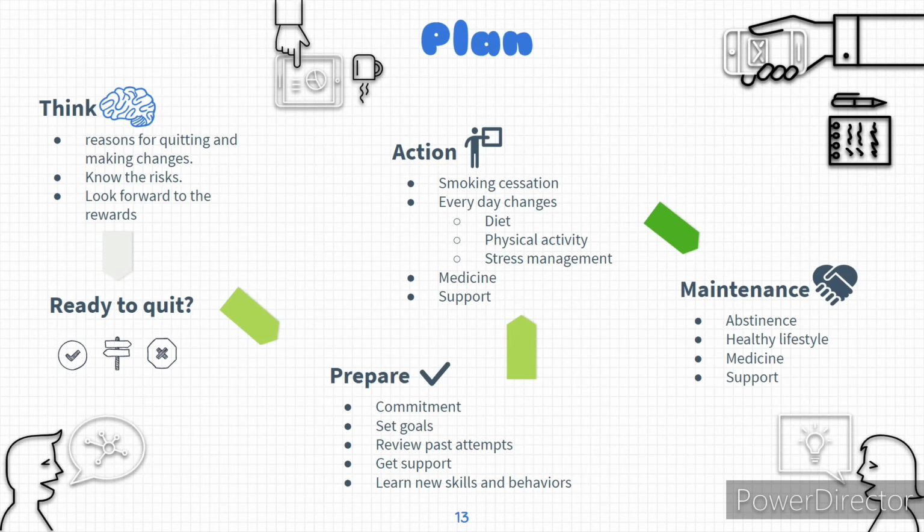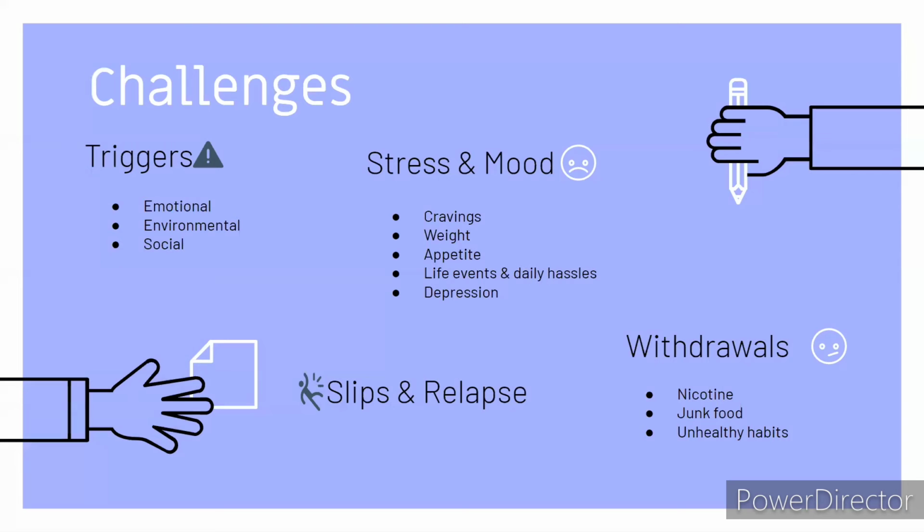For CAD, there's usually medications to take that includes ACE inhibitors, beta blockers, and depending on the severity of one's CAD, sometimes blood thinners. And then there's the support, counseling and whatnot. And then next to that is the maintenance, the abstinence, maintaining the healthy lifestyle, once again, taking those medications and reaching out to those support.